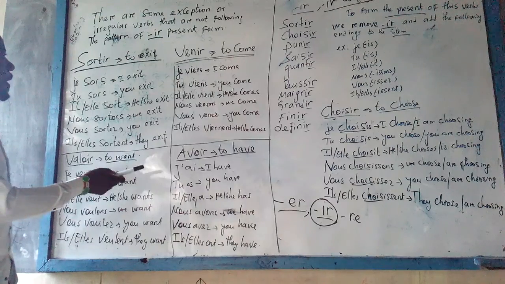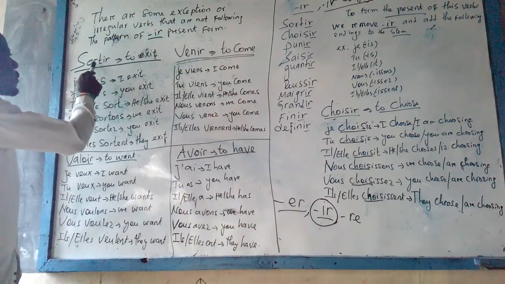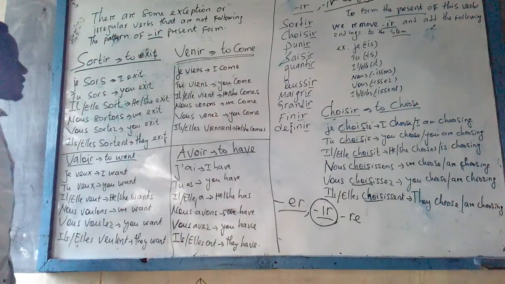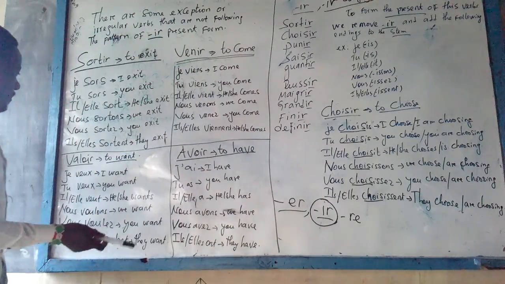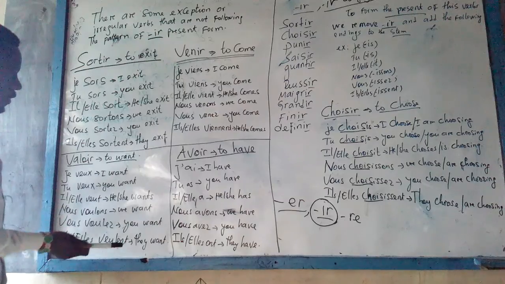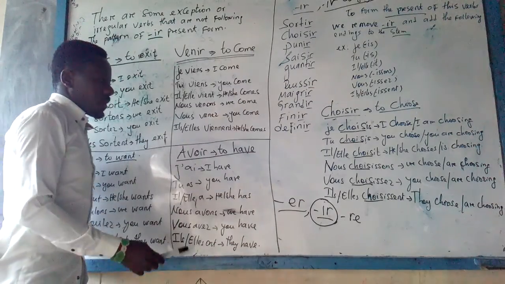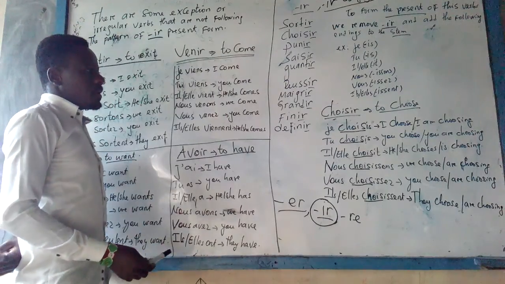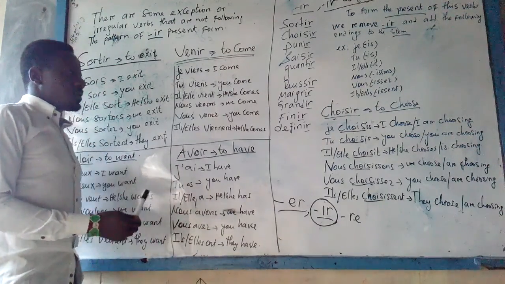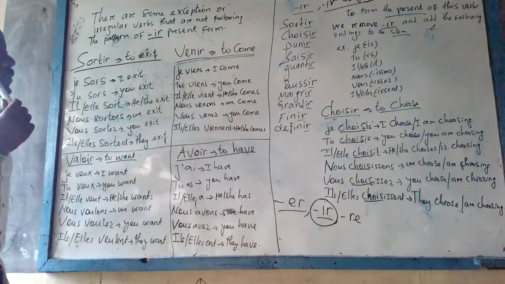Some of them we have brought here: sortir, to go out or to exit; venir, to come; vouloir, to want; avoir, to have. There are some other irregular verbs that should be learned so that you can memorize them.